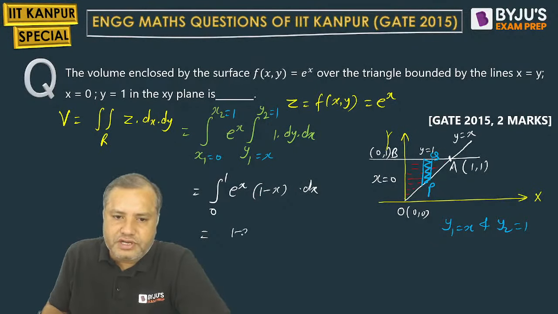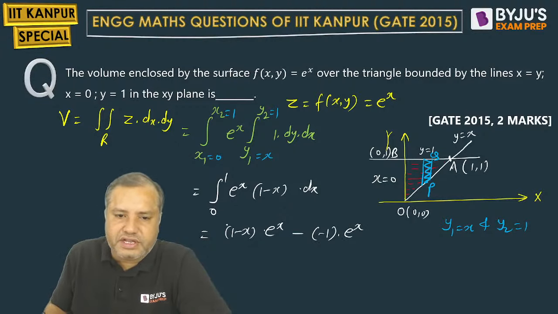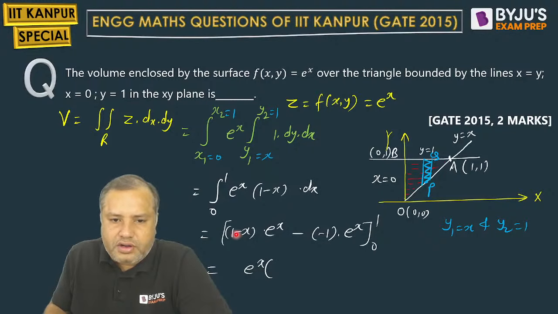So first function, integration of second, uv1 minus u dash, its derivative. For 1 minus x, the derivative will be minus 1. e raised to x integration again is e raised to x, from 0 to 1. Let's simplify this. So e raised to x common. Then 1 plus 1, 2, 2 minus x.